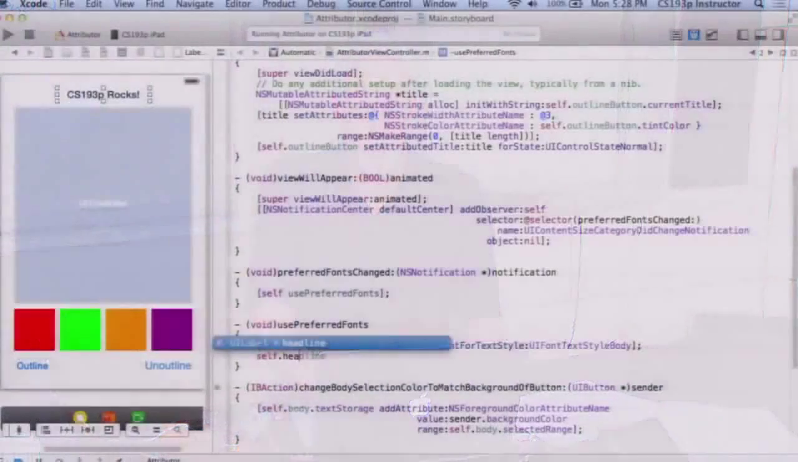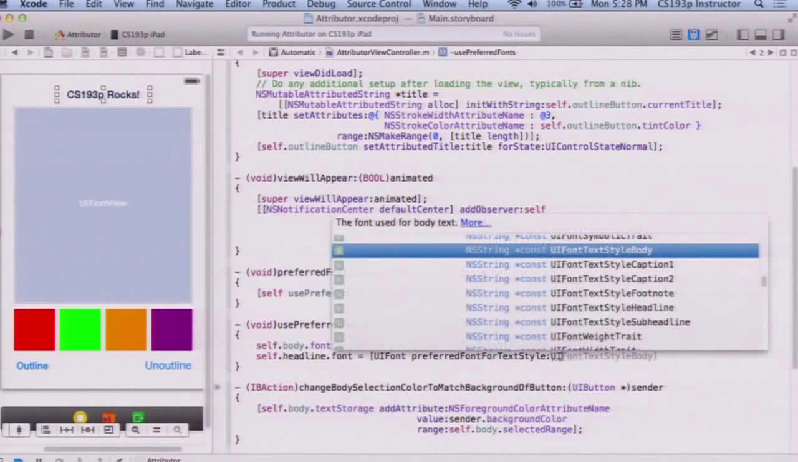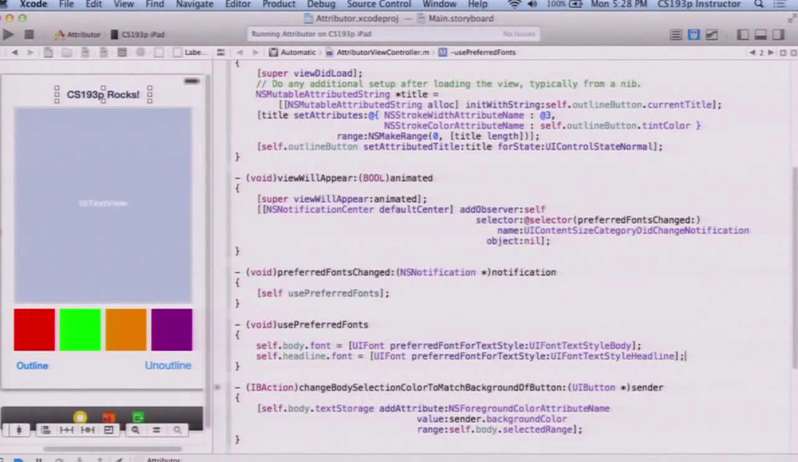Now I'm setting the font of the UITextView, so if I had any bolds or italics, unfortunately this would blast them. So obviously I would need to iterate through all the attributes and look at the font, get the symbolic traits, and apply them like I talked about earlier. And then let's do the same thing for the headline, but its font wants to be the preferred font for headline, which is this one. So that's that.